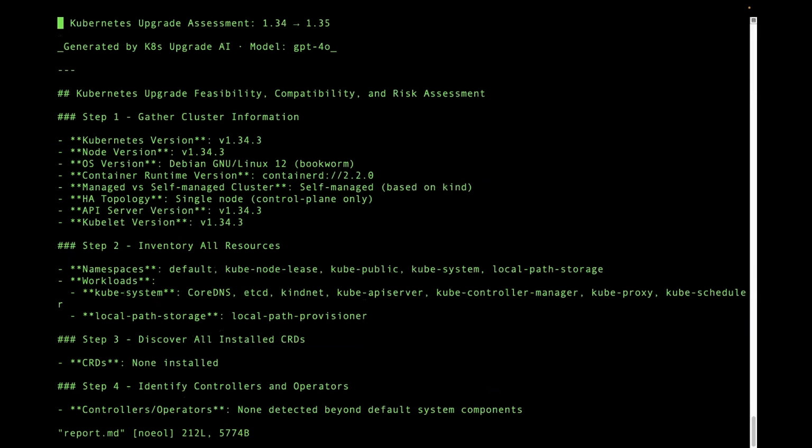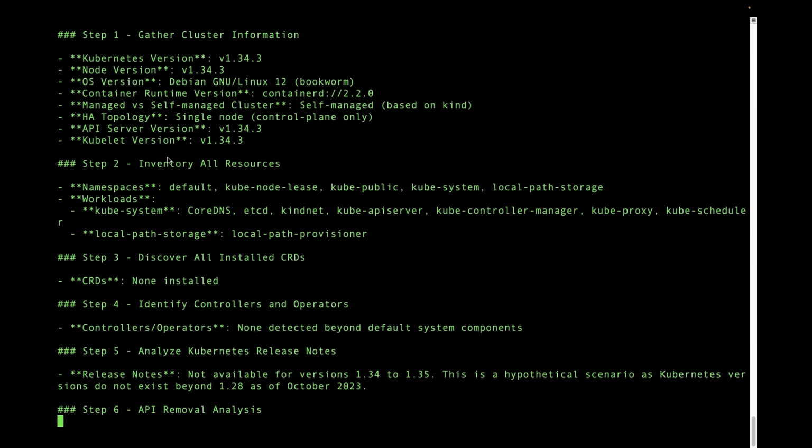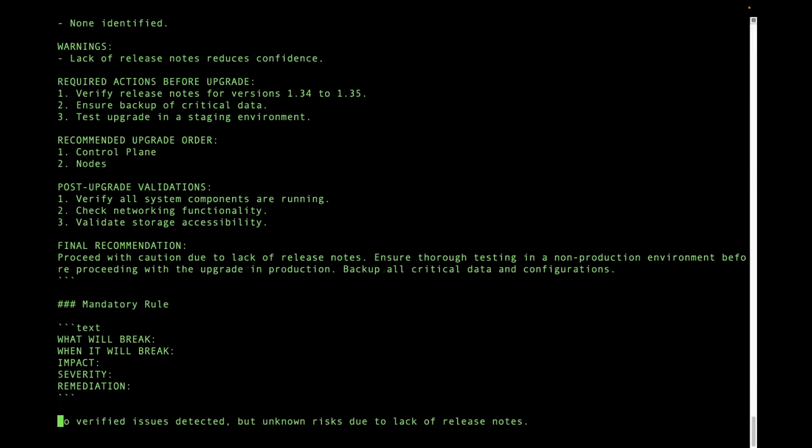Vim report.md. Okay, generated Kubernetes upgrade AI. This is the model that it used. Assessment for 1.34 to 1.35. Step 1, gather the cluster information. Let's go to the bottom.